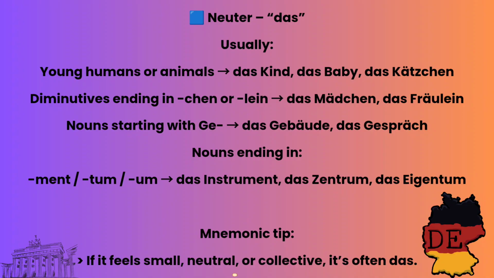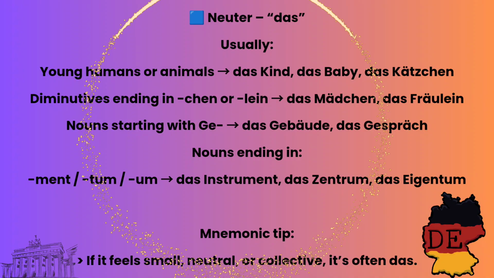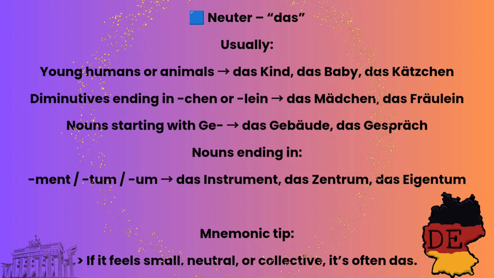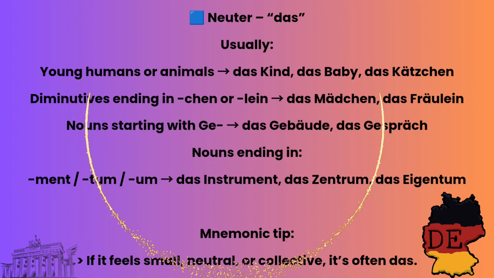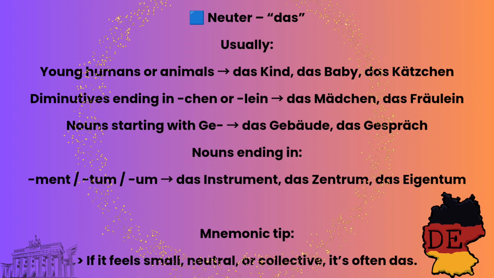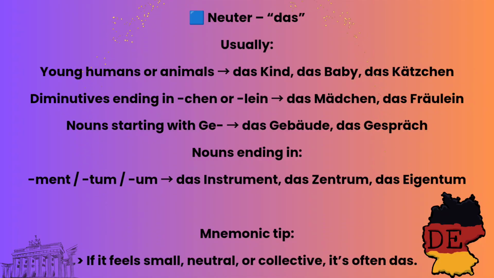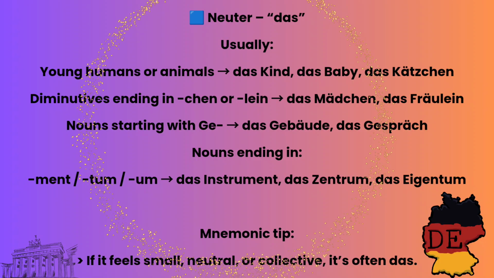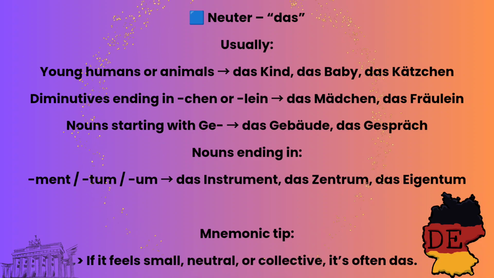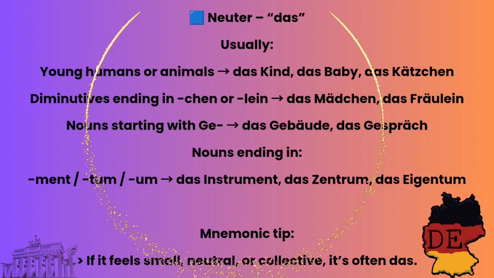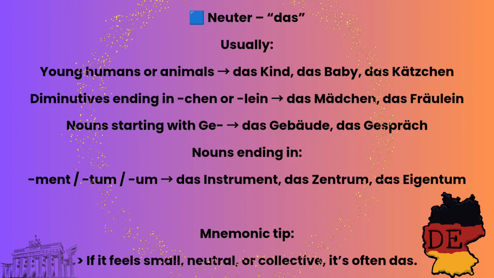Neuter means das, usually young humans or animals. Das Kind, das Baby, das Kätzchen. Das Kind means the child, das Baby means the baby, das Kätzchen means the kitten. Diminutive ending in chen or lein. Das Mädchen, das Fräulein. Das Mädchen means the girl, das Fräulein means the miss.